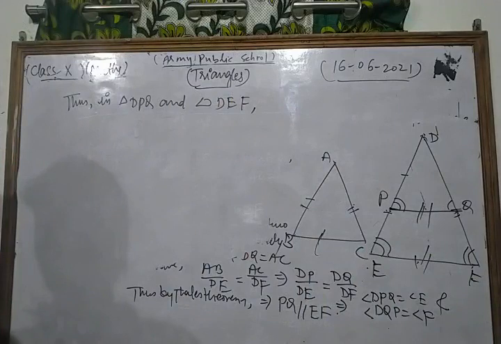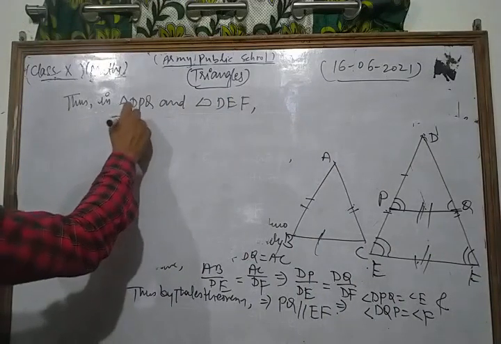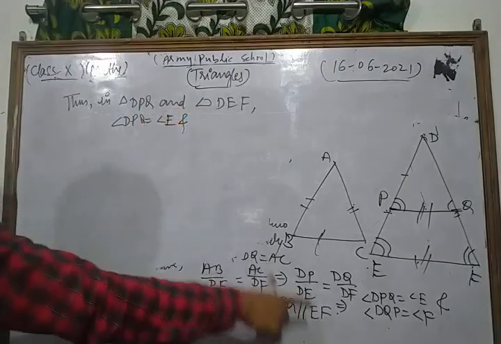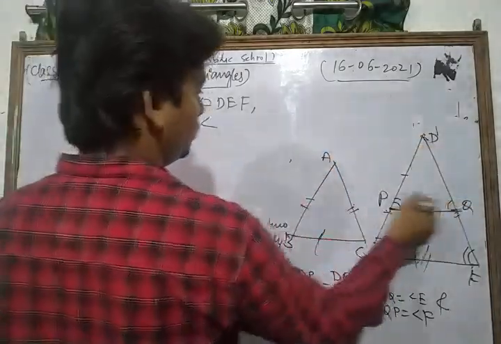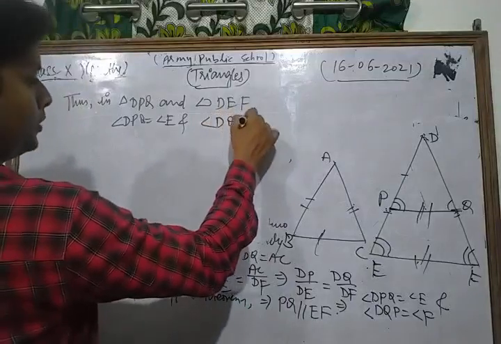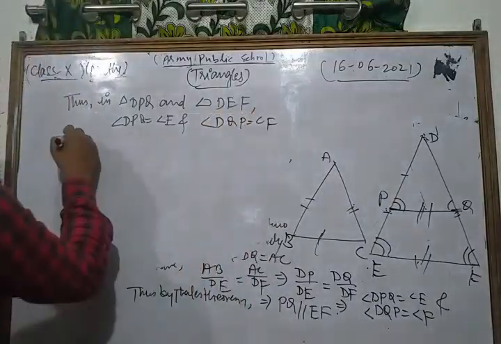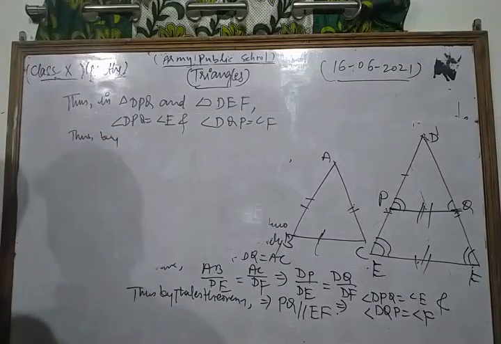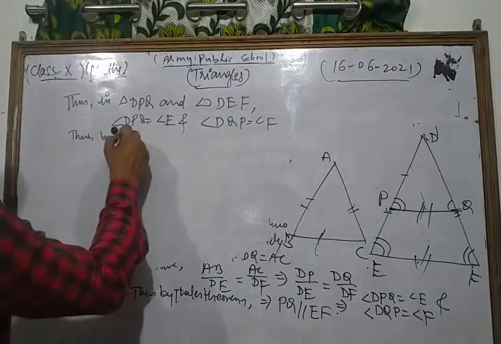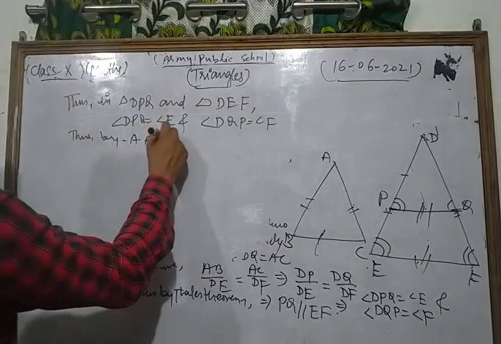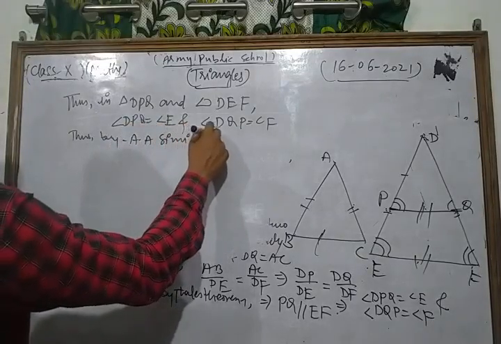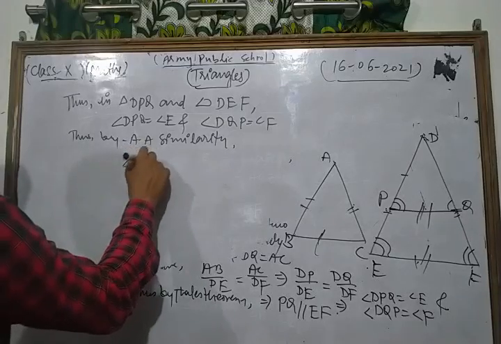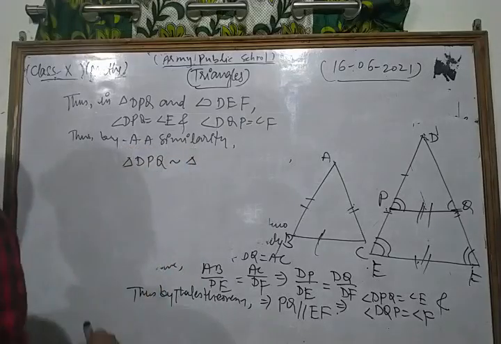We have angle DPQ equal to angle E, and angle DQP equal to angle F. Thus by AA similarity, triangle DPQ is similar to triangle DEF.